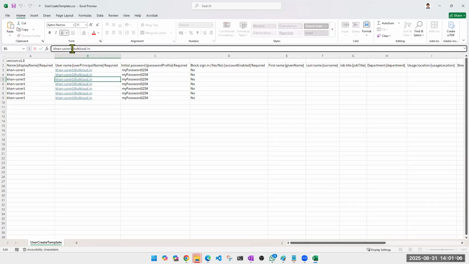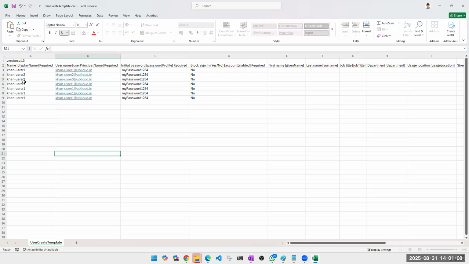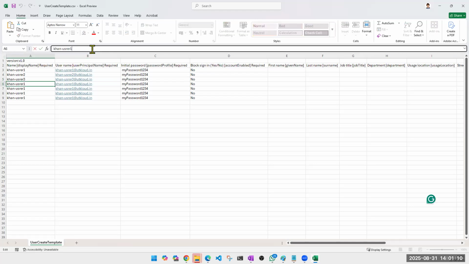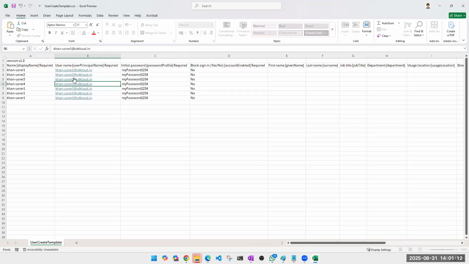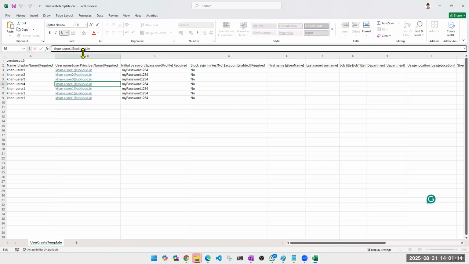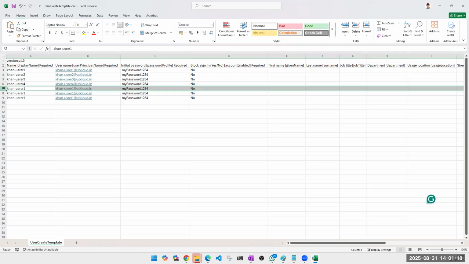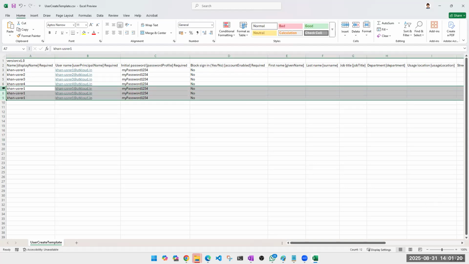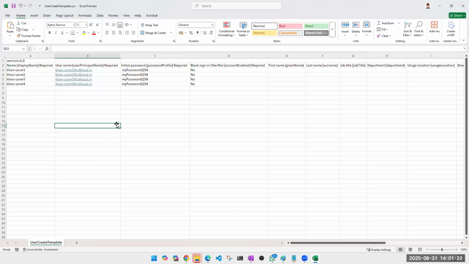Here we are not learning Excel, so I'm not showing that. You don't literally have to go and create 100 users like this. You can use formulas in Excel, and you can download files from your HR portal. There are many ways. You don't literally have to do this. But it's done. Saved.